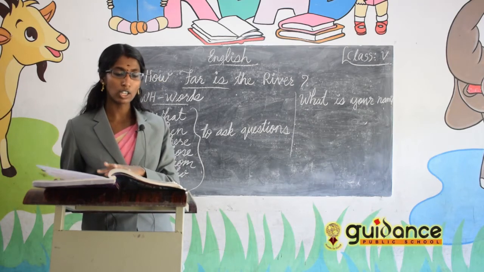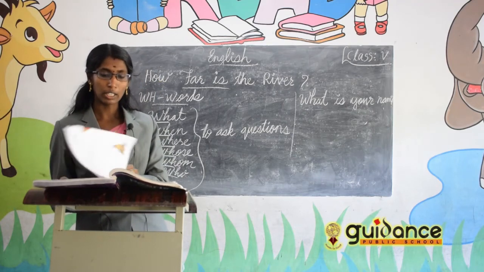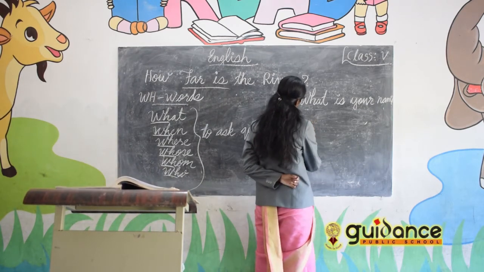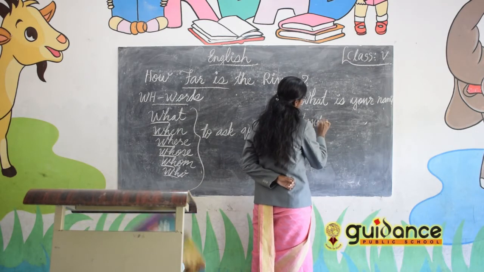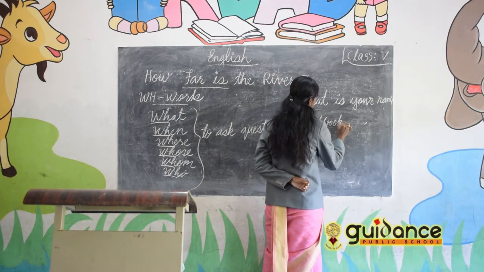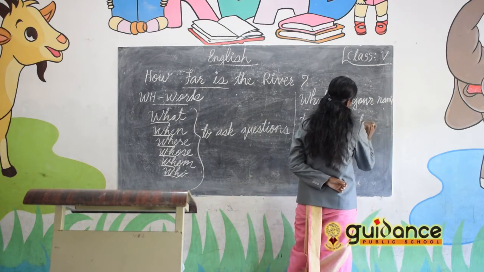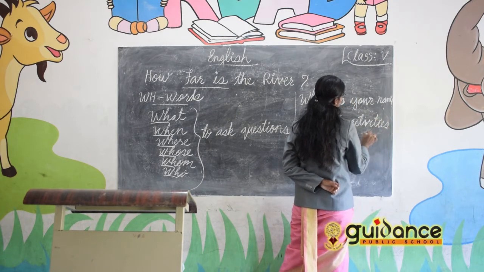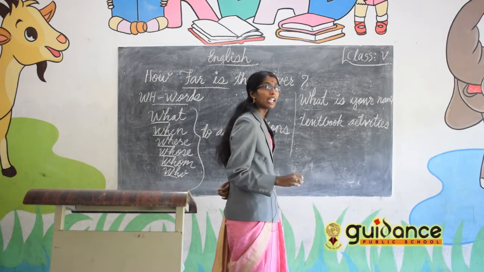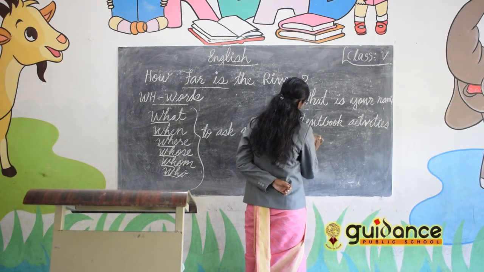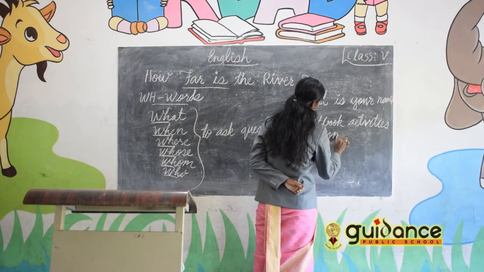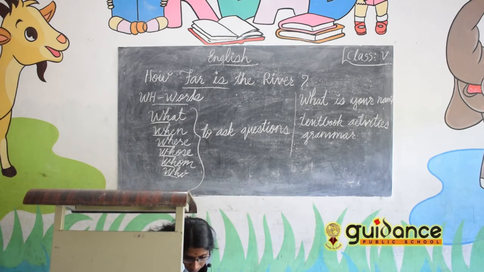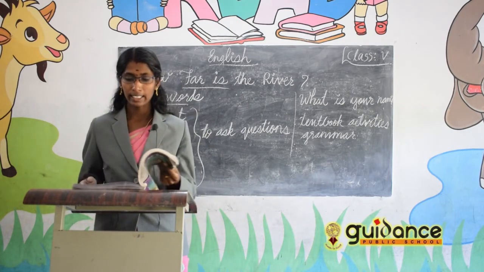In this lesson you have to give importance to the textbook activities, and also how to learn the grammar part. The exercise from the grammar is very important. The grammar part also you have to learn. Okay, then take the next lesson.